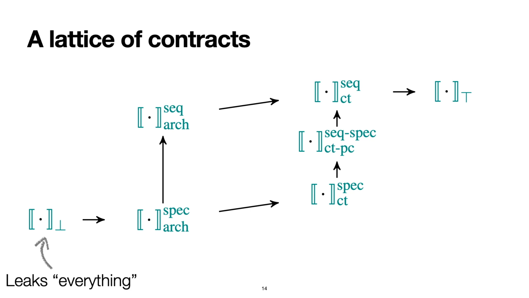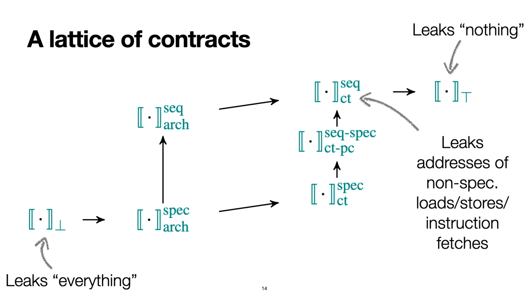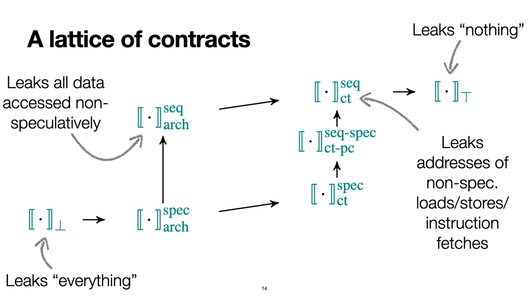For instance, this is a bottom contract that leaks everything and provides no security guarantees. In contrast, the top contract here is the one that leaks nothing. This is associated with an ideal processor that does not leak any information through side channels. This contract is the one associated with the SEC and CT mode, that is, the usual constant time model, and it leaks the addresses of non-speculative load, stores, and instruction fetches. The SEC ARC contract, which additionally leaks the loaded values, provides weaker guarantees, as represented by the arrow here.